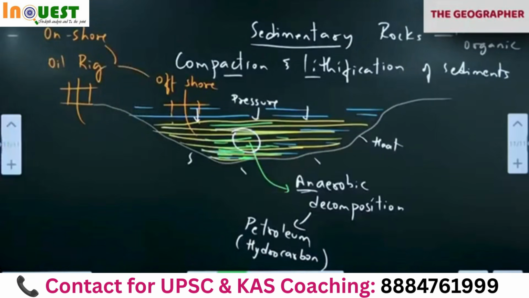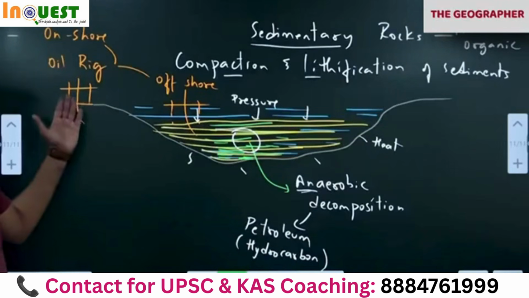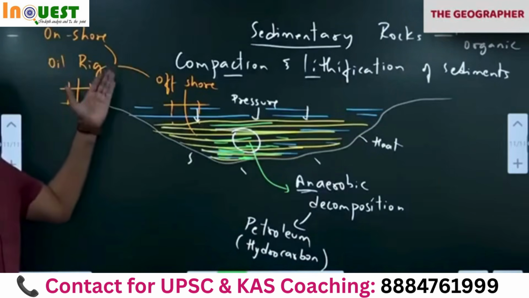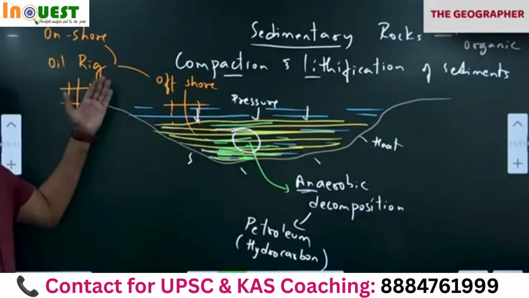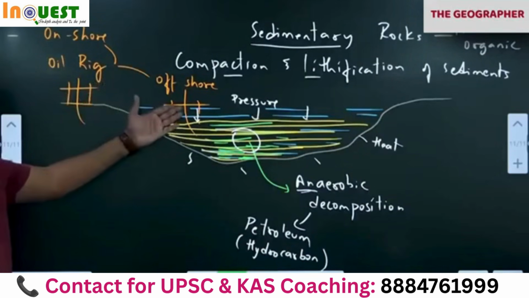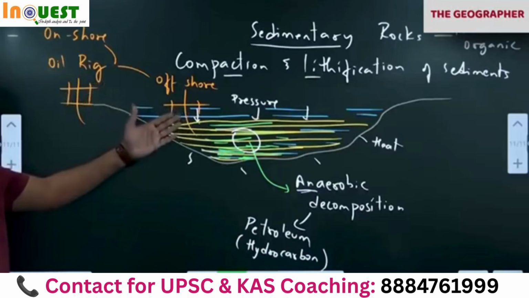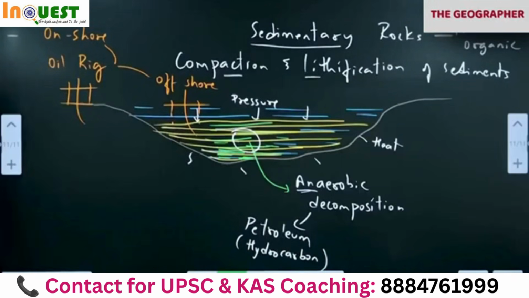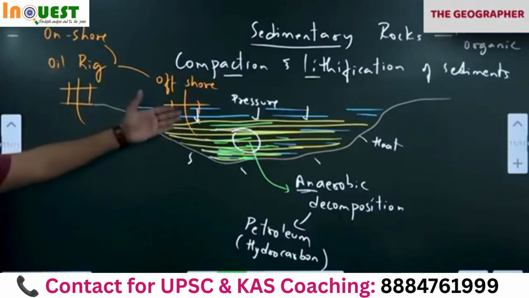Like the KG Basin, Krishna Godavari Basin, on the Andhra coast. Tatipaka, Ravva, all these are what? We have oil wells on the Andhra coast. Mumbai High, you might know, on the Maharashtra coast, is offshore. So we have onshore and offshore oil wells.